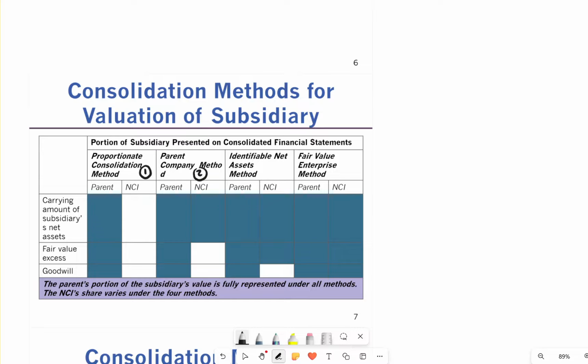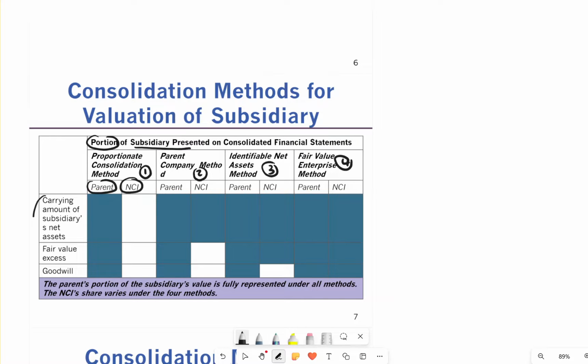With proportionate consolidation, when we own a proportion of the subsidiary, this is how it's presented. So now it's a proportion. When you do it, you have the parent and the non-controlling interest. The non-controlling interest is the shares that are owned by other shareholders.